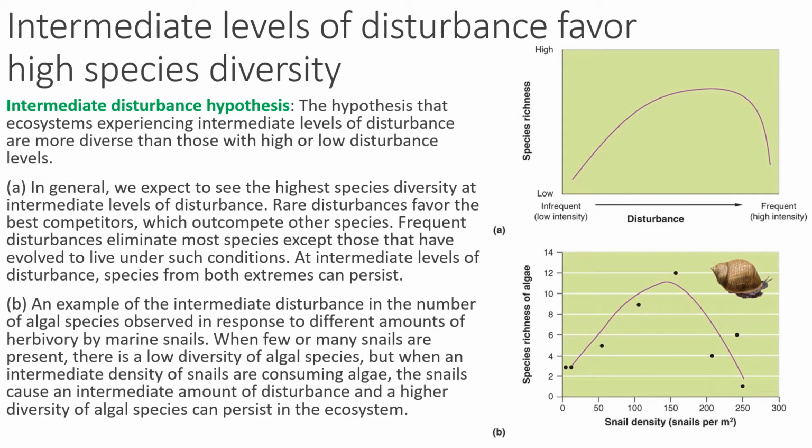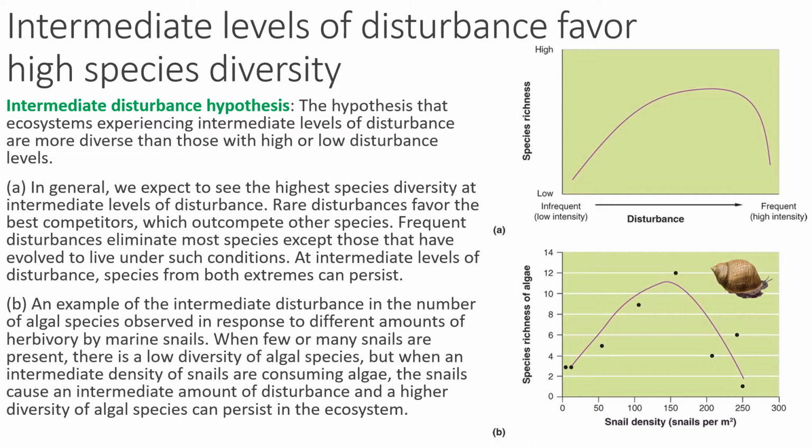So, let's read the overall message. This is the overall message, y'all. Let's read it. Intermediate levels of disturbance favor high species diversity or biodiversity. So let's define that. Intermediate disturbance hypothesis. The hypothesis that ecosystems experiencing intermediate levels of disturbance are more diverse than those with high or low disturbance levels.